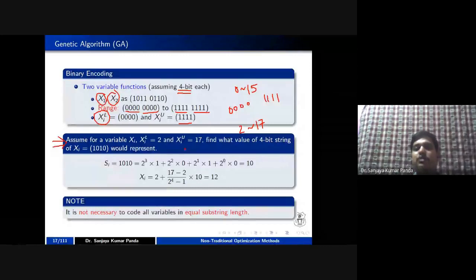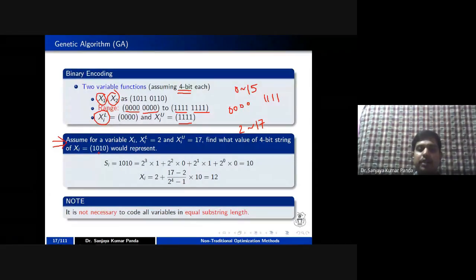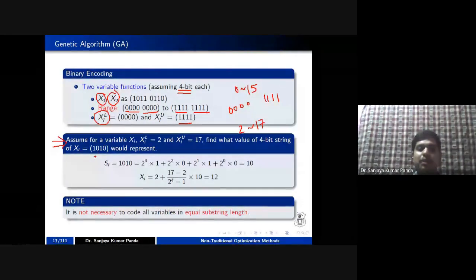For example, here there is a question: find what value the 4-bit string 1010 is representing. 1010 is a binary string, and you can convert this binary string into decimal format. If you are aware of how we convert a binary number to a decimal number, you can go for the 8421 rule.